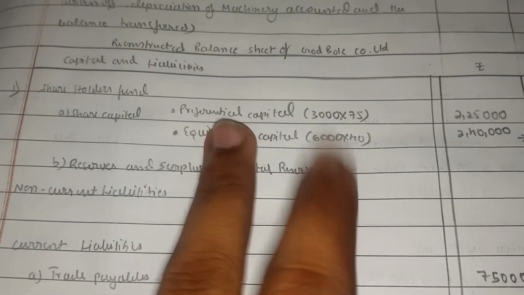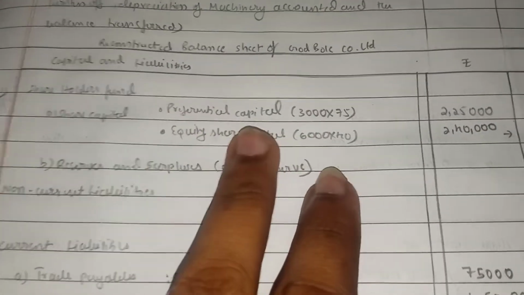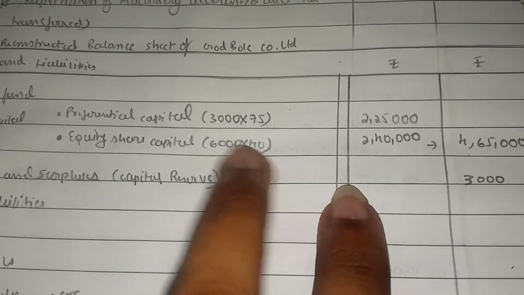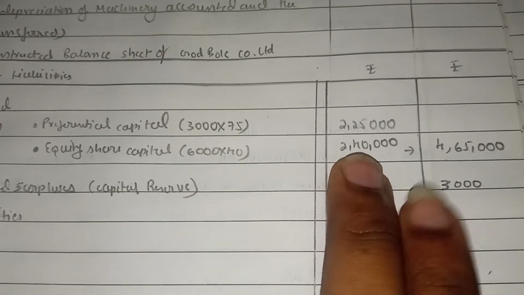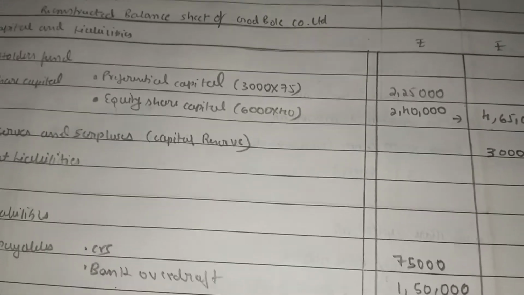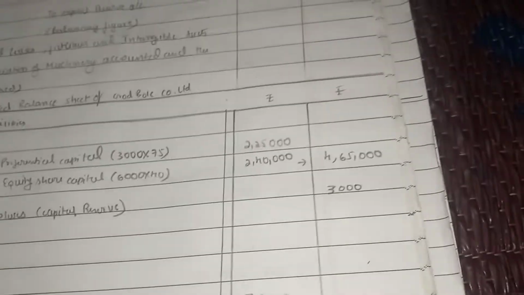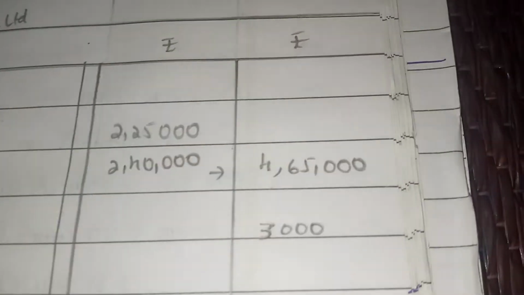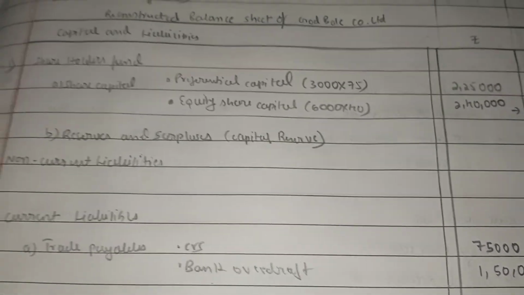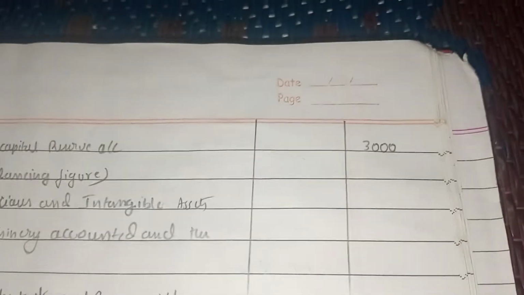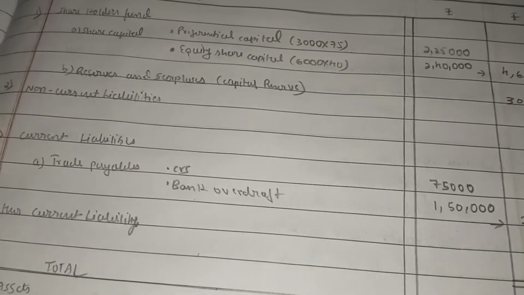I am suggesting once again, it is preference capital, that is 3,000 into 75, so 2,25,000. Equity share capital 6,000 into 40, 2,40,000. See, these preference shares and equity shares, you have to go according to the adjustment. Okay, so I get a total of 4,65,000. So next, reserves and surplus, capital reserve is 3,000. In the above working you observe, here we have 3,000, so take it in reserves and surplus.